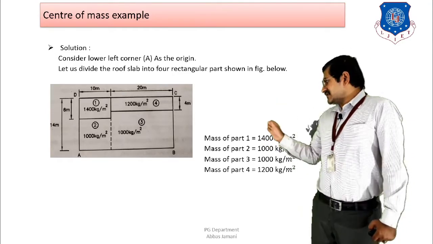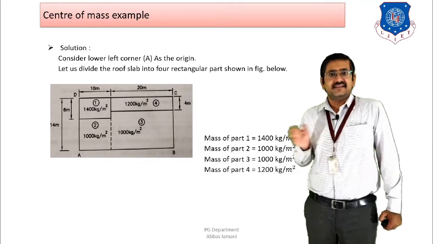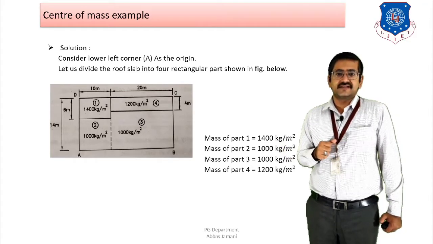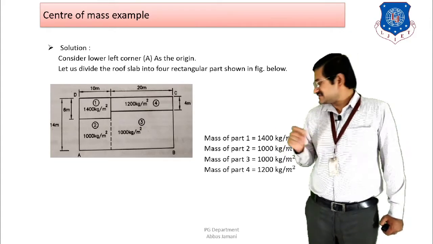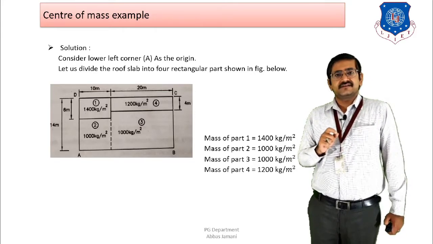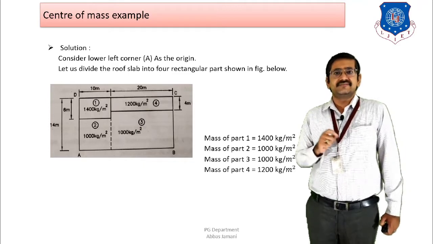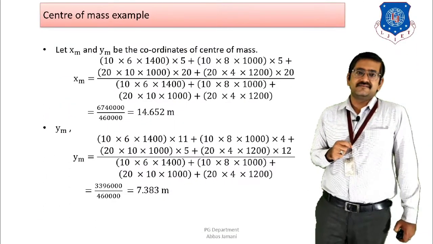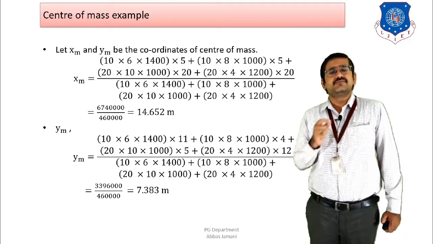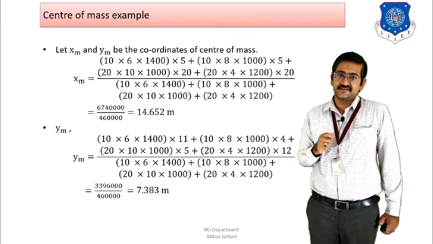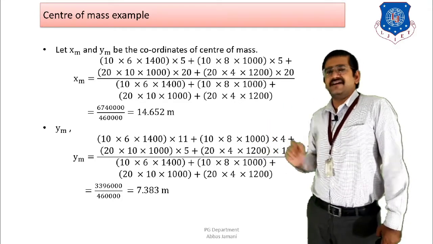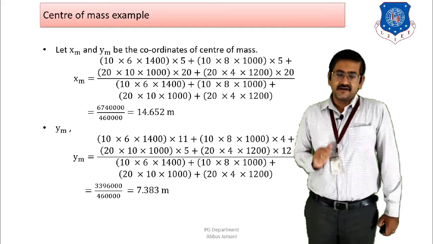So once the system is divided into symmetrical shapes, it is going to be easy for us to calculate the floor masses that are going to be there, right? Once the system is converted into symmetrical shapes, the next step is to calculate the coordinates of the center of mass. We have to calculate the center of mass in both directions, that is the x direction as well as the y direction. I will name the coordinate in the x direction as xm, and the coordinate in the y direction as ym, right? Now how to calculate?